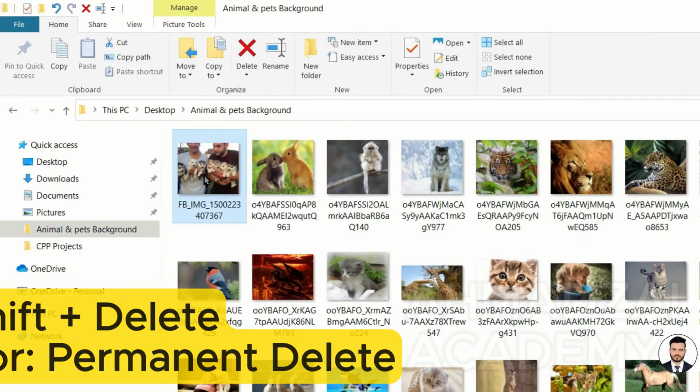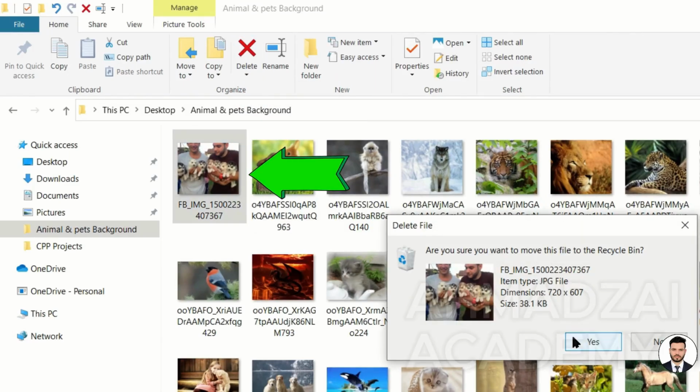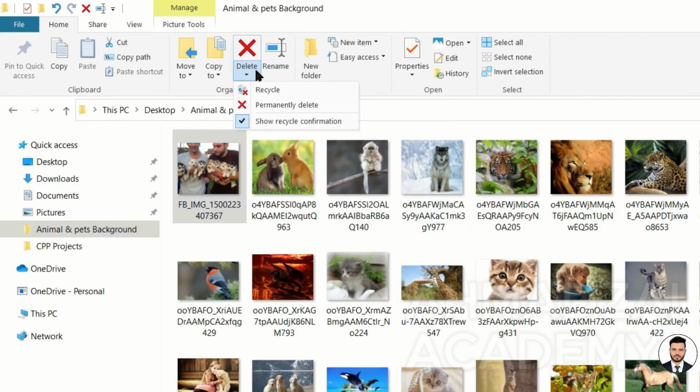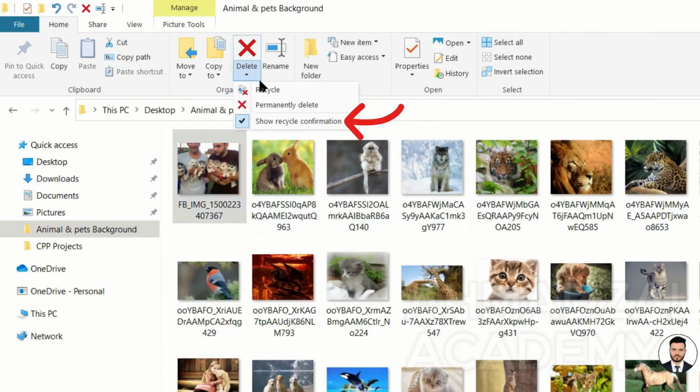Alright, let's make a selection. If I just press delete, it moves to the recycle bin. If we click yes, we can restore it from the recycle bin again. But if I choose this and press Shift plus Delete, it won't even go to the recycle bin at all. We can't bring it back from the recycle bin again if we choose this option.